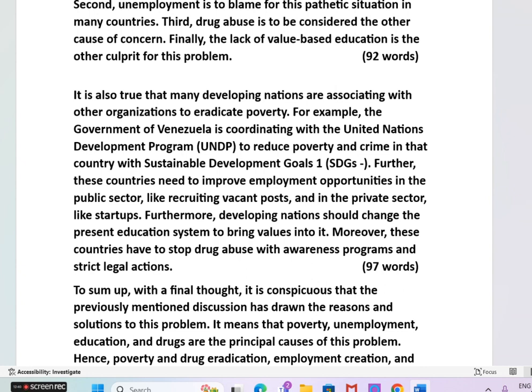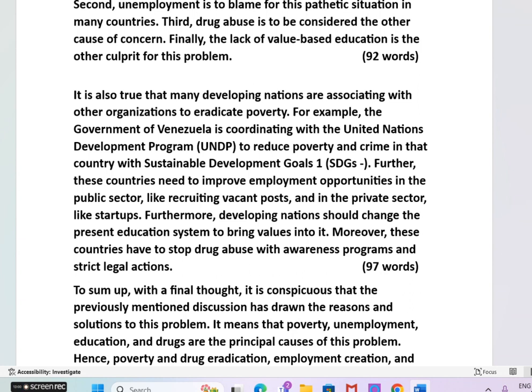Coordinating, associating, okay, to reduce poverty and crime in that country with Sustainable Development Goals 1, SDGs 1. Of course, this is slightly difficult one.